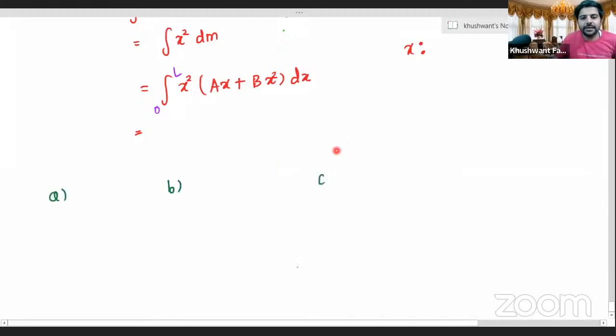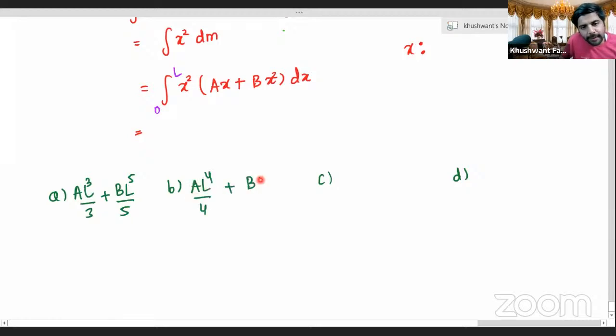Come on, quickly. I'll write down the options here on the screen. Go ahead, everyone. The first one is AL cube by 3 plus BL power 5 by 5, or AL power 4 by 4 plus BL power 5 by 5, AL cube by 3 plus BL power 4 by 4, right? And the next one is none of these.